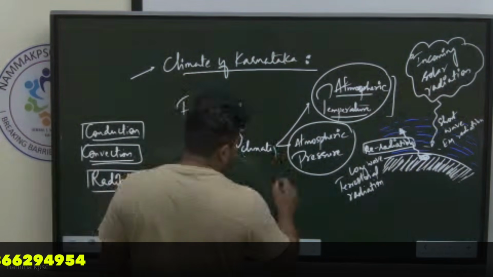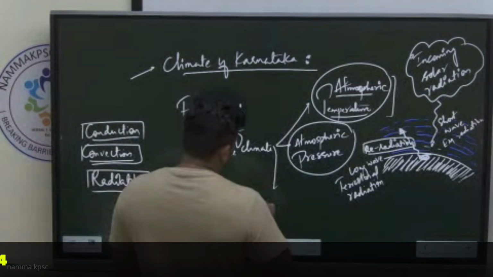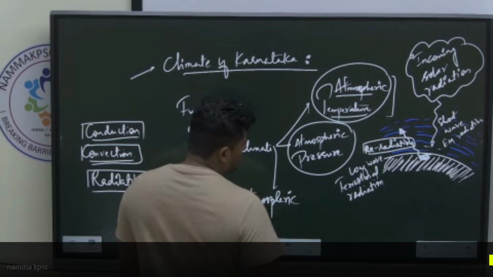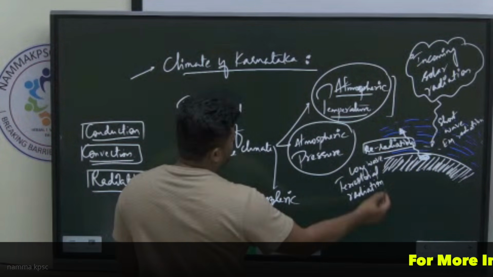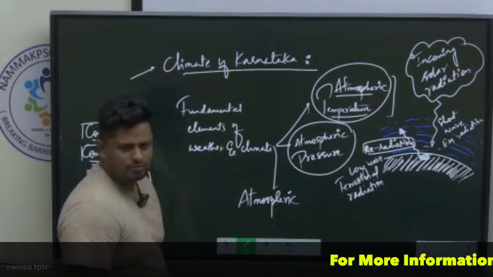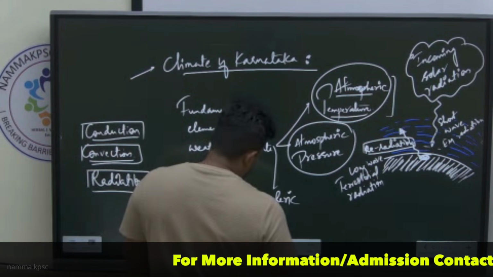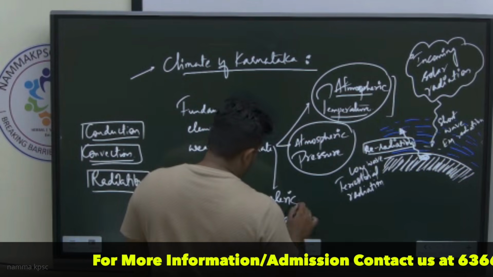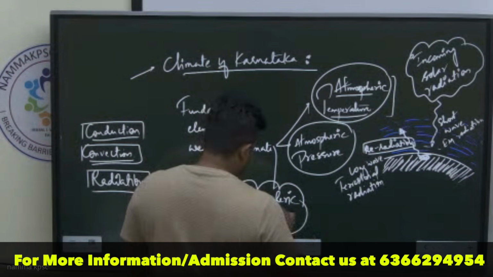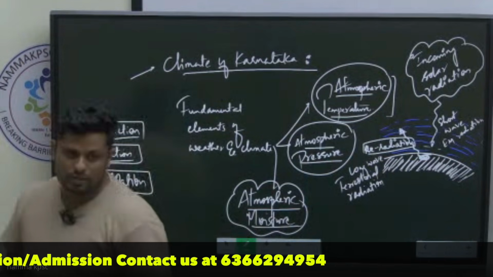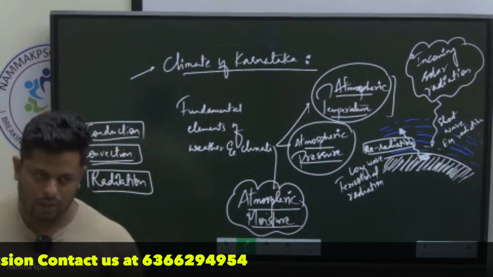And the third fundamental element of weather and climate would be atmospheric moisture. Pressure, temperature, and what else? Moisture, the amount of water vapor present in the air. These three control all the atmospheric and climatic phenomena. Understand that? Okay?